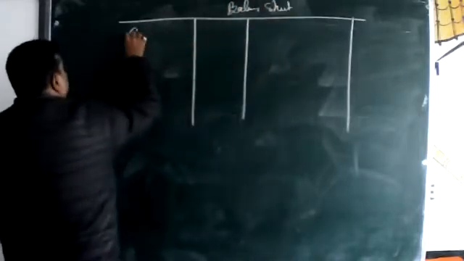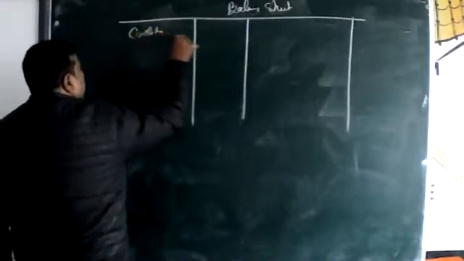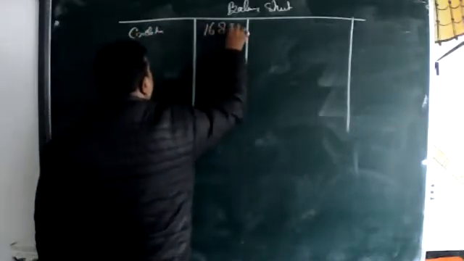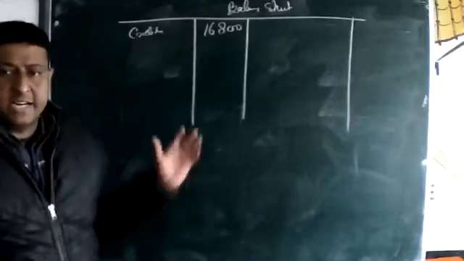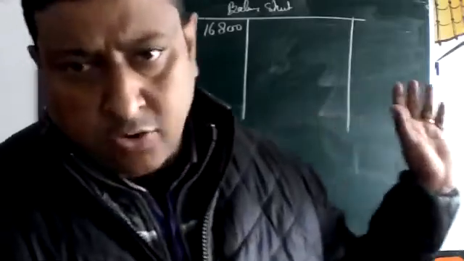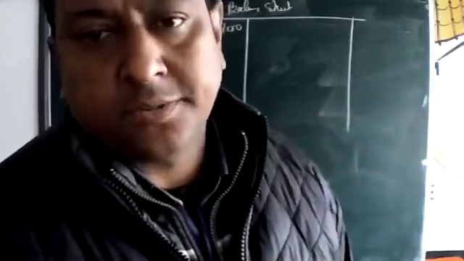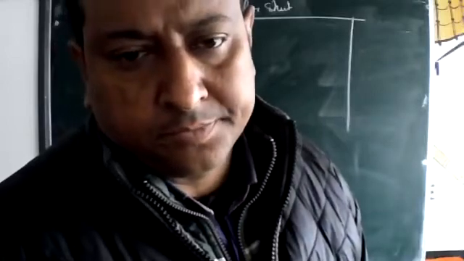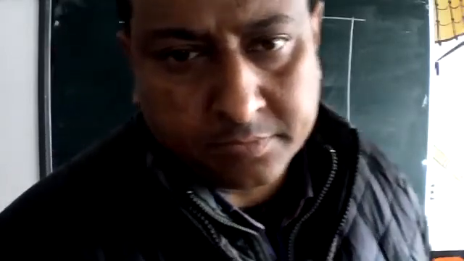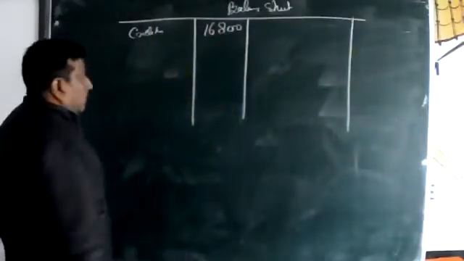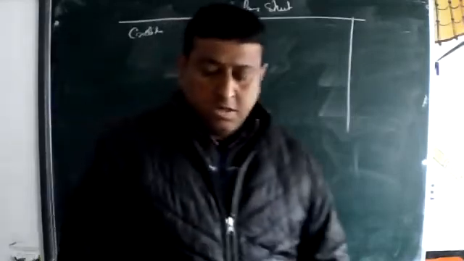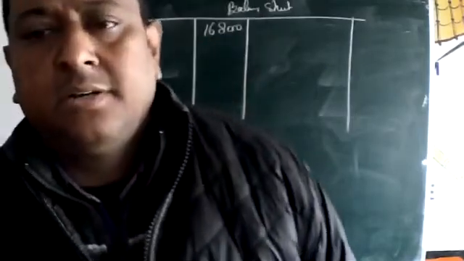Creditors we put on the liability side, so we are going to put that. Okay, next. In the course of dissolution, a contingent liability of 3,500 not brought into the accounts matured and had to be met.